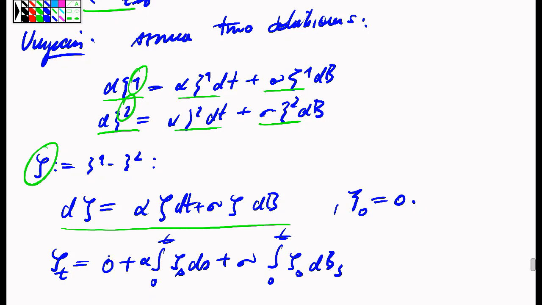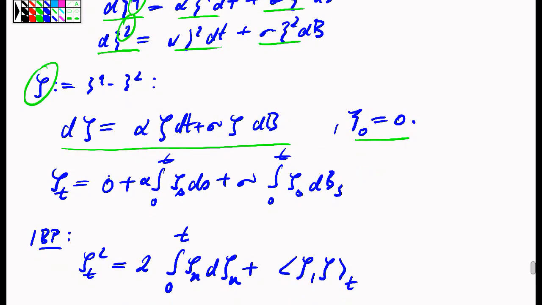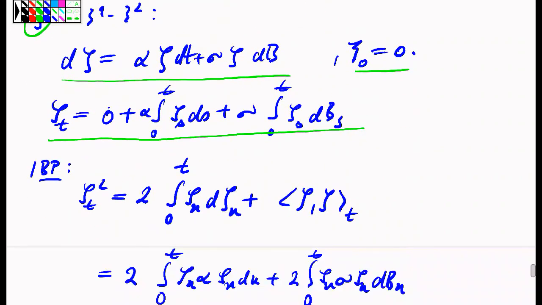But now, of course, the zeta process starts at 0, because both xi1 and xi2 started at the same initial datum. So the difference of the 2 starts from 0. So in other words, I can just write the corresponding integral version. I can write the zeta process as a solution to this integral equation.